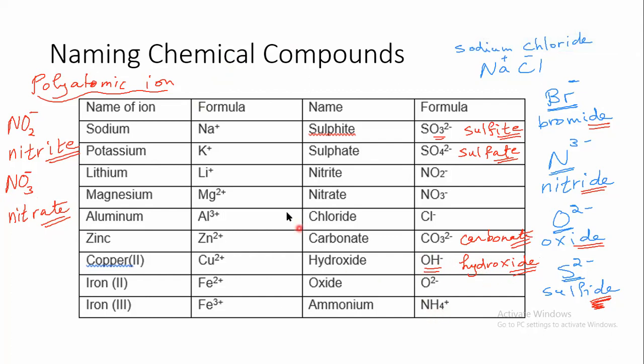This is the only positive ion that we have as a polyatomic ion, and this is called an ammonium ion. This is the only positive ion that we are going to see during our course. This is the ammonium ion, the only positive polyatomic ion. But as you see here, we have a lot of negative ions. And of course, depending on these positive and negative ions, we are going to name the ionic compounds.